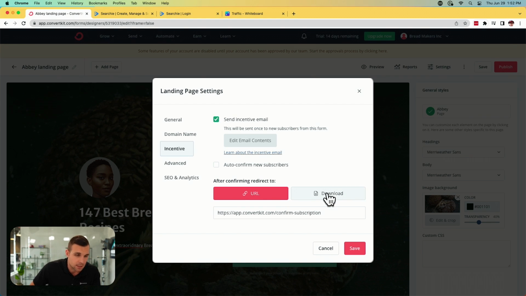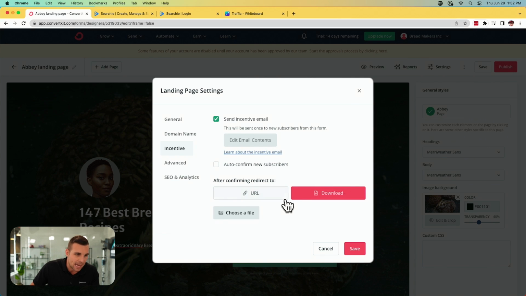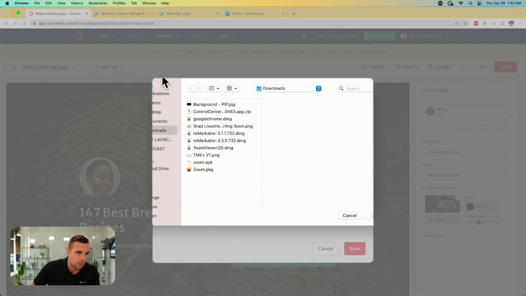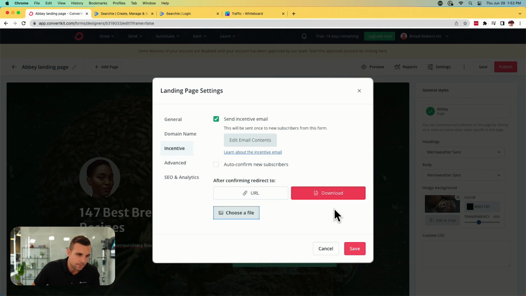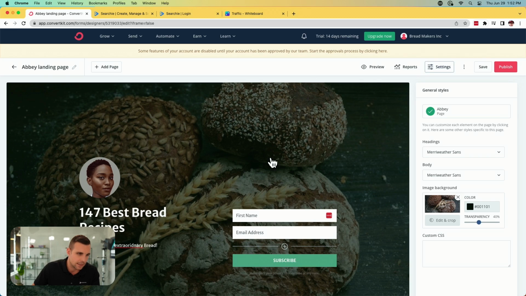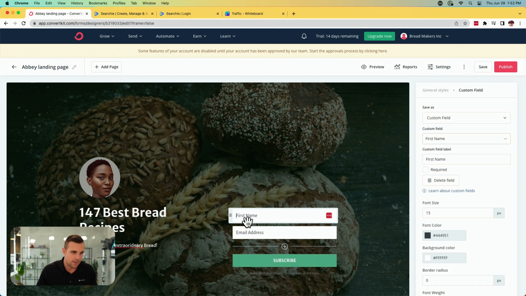I'm going to assume this is going to be some sort of downloadable PDF. So you just click download there, you choose your file, you upload whatever that may be into the thing here and you save it. And then as soon as someone comes to your form, they enter in their name, their email, they hit subscribe. That's going to add them to your email list on ConvertKit here. And at the exact same time, it's going to automatically deliver them this 147 best bread recipe PDF.